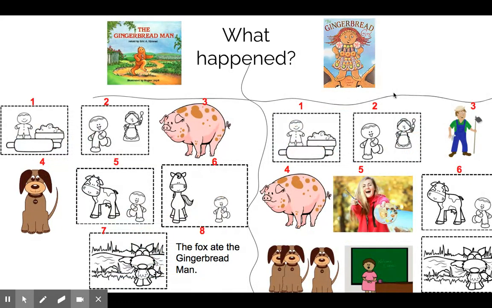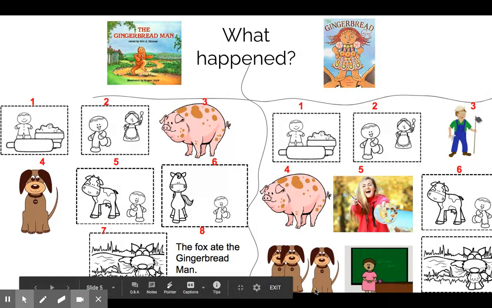So what happened in the Gingerbread Girl? First, they made the Gingerbread Girl. Then the Gingerbread Girl ran away from them. Then she met the farmer, ran away. She met the pig, ran away. She met the artist, ran away. She met the cow, ran away. She met the 3 dogs, ran away. She met the teacher and the school kids and ran away.